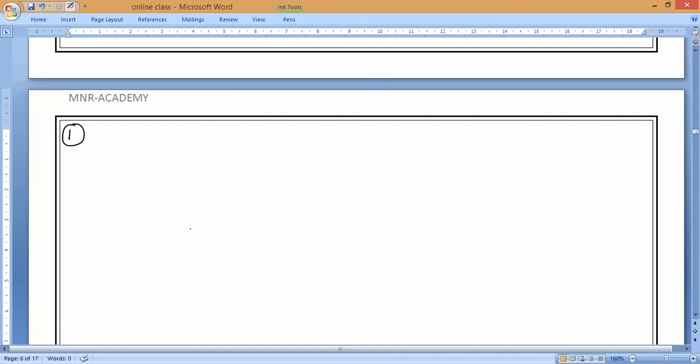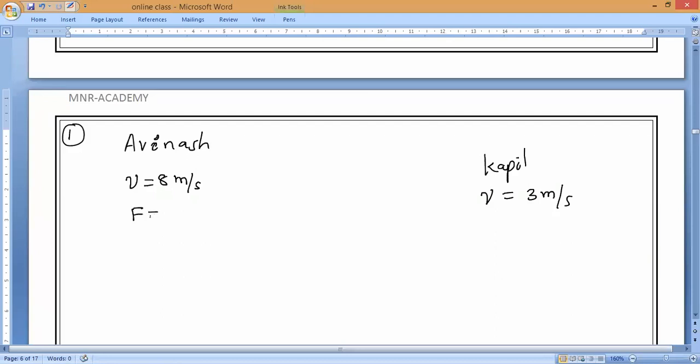Shall we start? So first of all, you can notice the question. Two persons are there: the first person is Avinash and the second person is Kapil. The speed of Avinash is equal to 8 meters per second and the speed of Kapil is equal to 3 meters per second, against forces of 10 newtons and 25 newtons respectively.